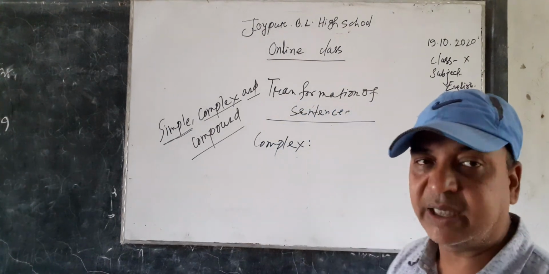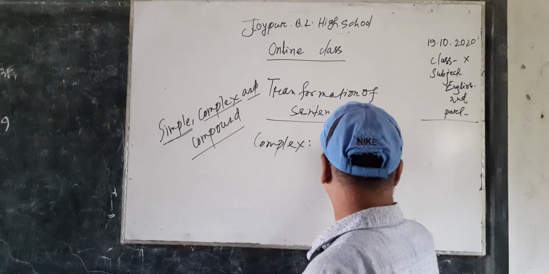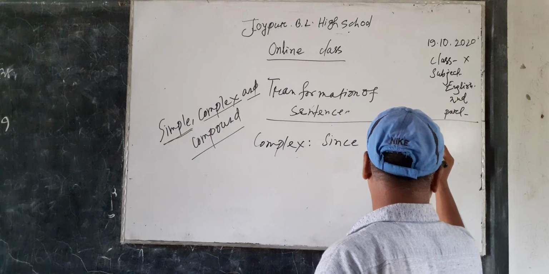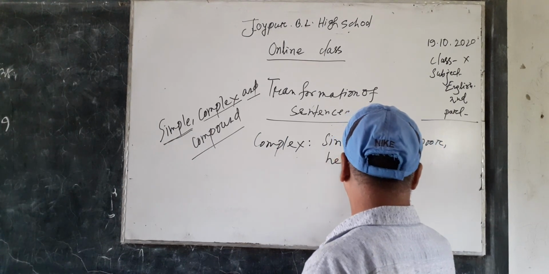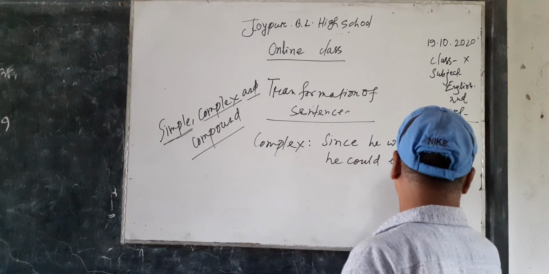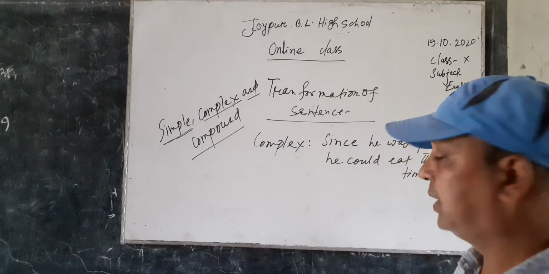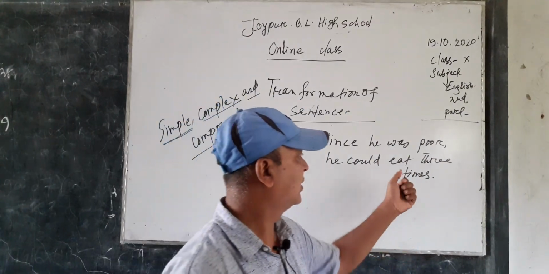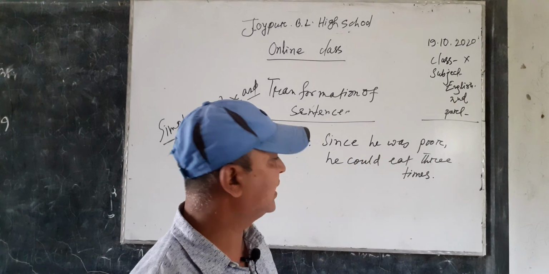I would like to write down here a complex sentence. Since he was ill, he could not eat 3 times.